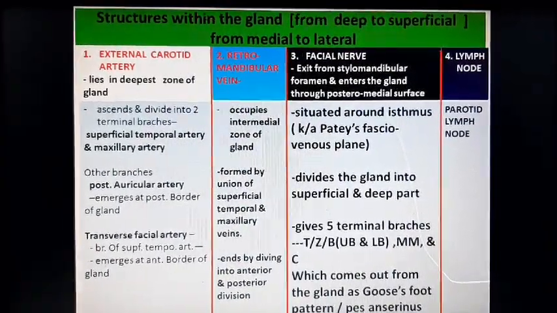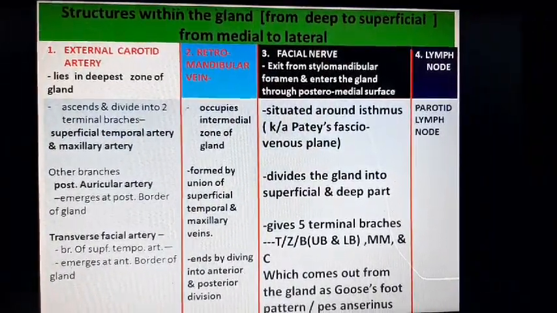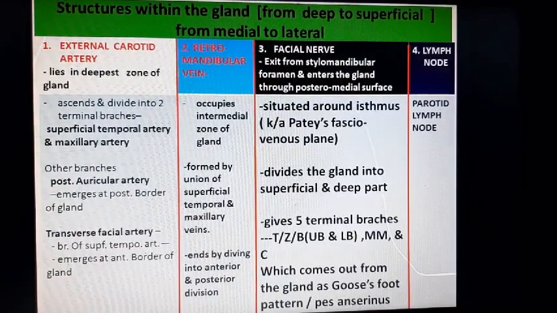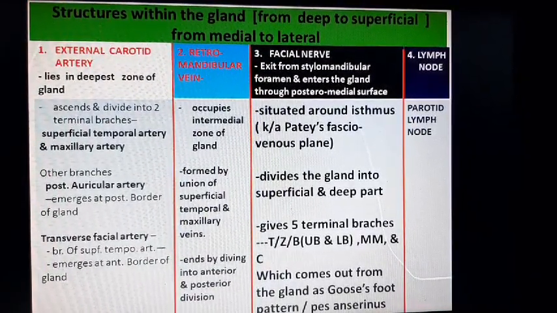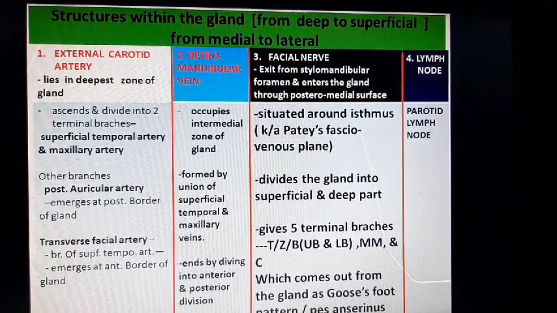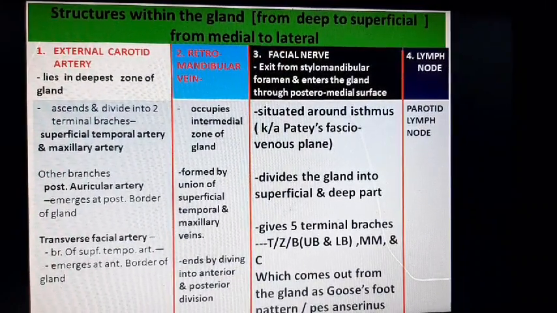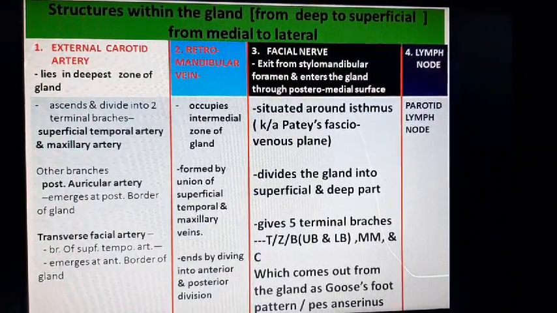Now comes to the very important structure, facial nerve. It comes out from the stylomastoid foramen of the cranium and it enters the gland through the posteromedial surface and it passes around the isthmus of the parotid gland.